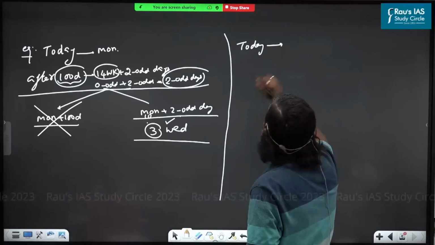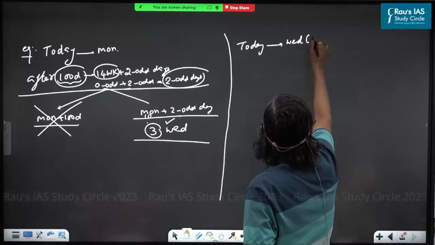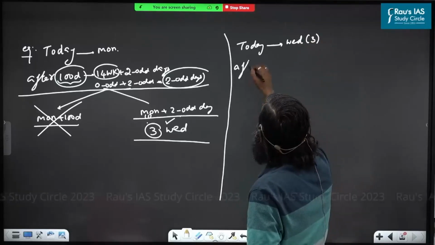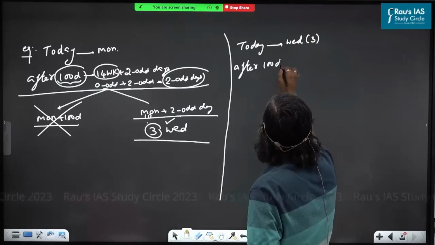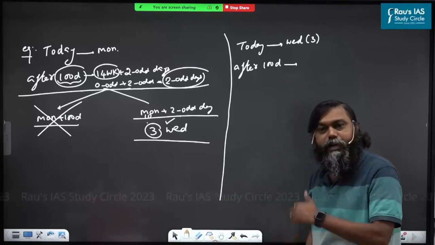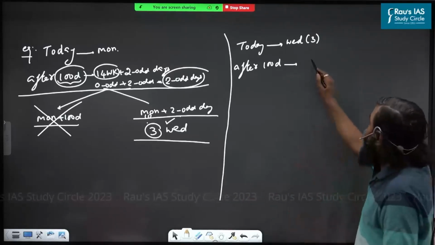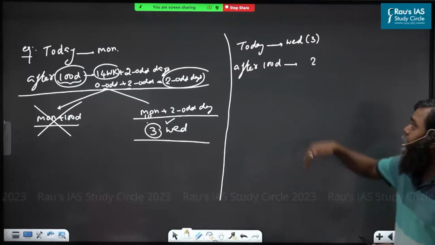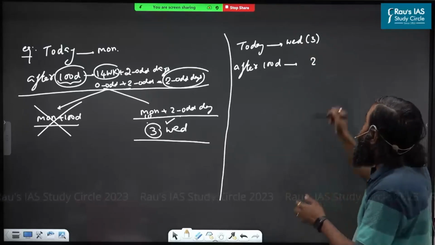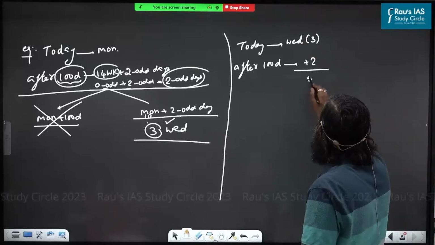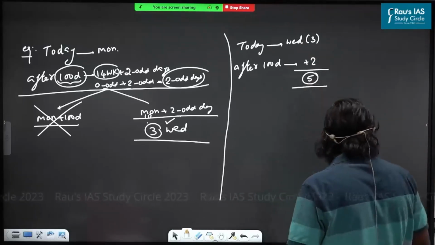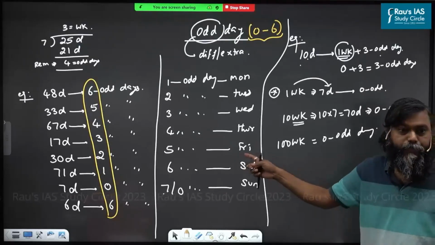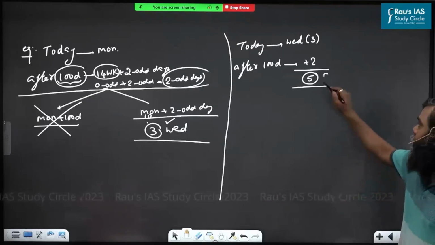Today is, for example, Wednesday. Wednesday means 3 odd days. After 100 days, what is the day? You know 100 days is synonymous with how many odd days? So 2 odd days. Plus 2 or minus 2? Because after means you are going to the future, so plus 2 odd days. So what will you get? 5 means what is the day? All understood what I am writing?